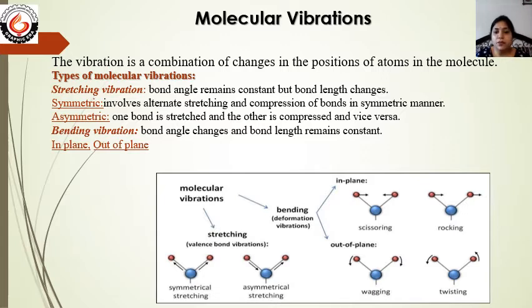So molecular vibration is first divided into two types: stretching vibrations and bending vibrations. Stretching vibrations are of two types: symmetrical stretching and asymmetrical stretching. Consider that this one is a central atom and two other atoms are attached. This is the bond angle.